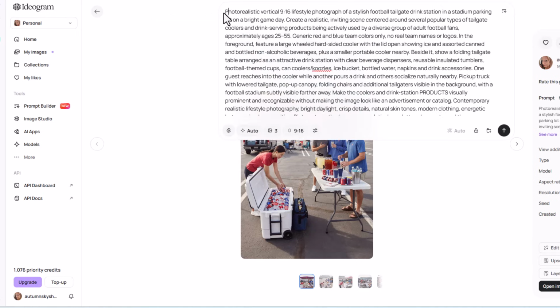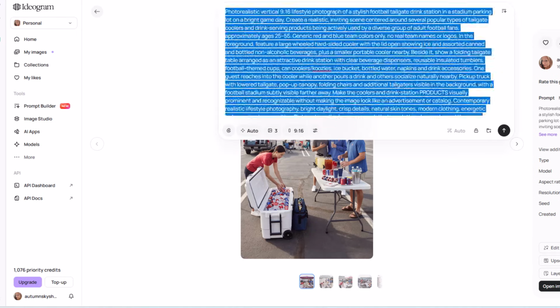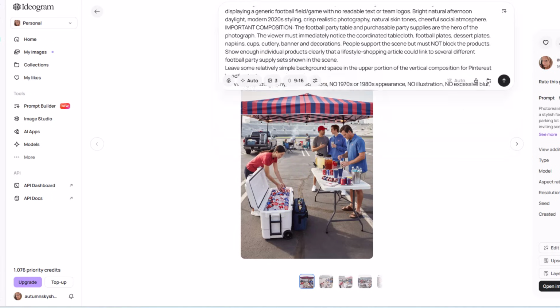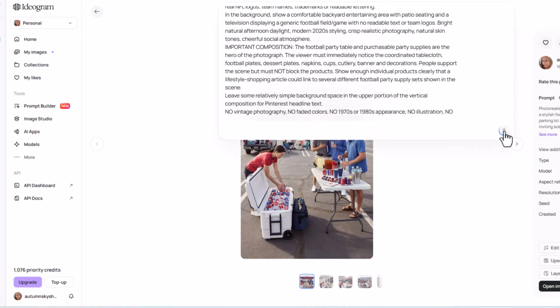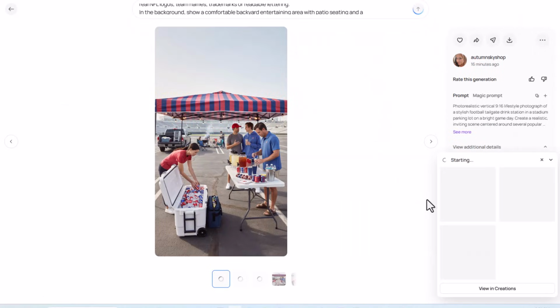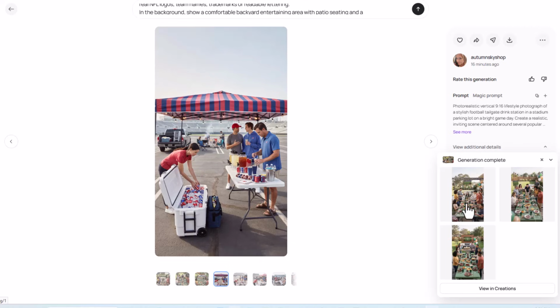So I'm going to go back here to Ideogram. We're going to delete what was there before. We're going to go ahead and paste in what we have. I'm going to still go with 3 pictures. It's going to be tall 9/16 because these are going to be shorts and posted on my website. And these will actually also be in Pinterest. So here we go. So we've got this working. Okay, so we've got the 3 pictures.